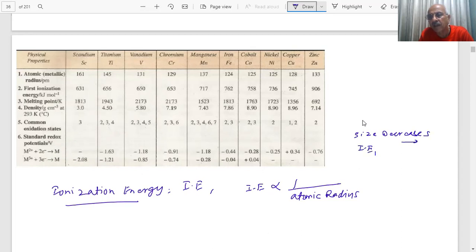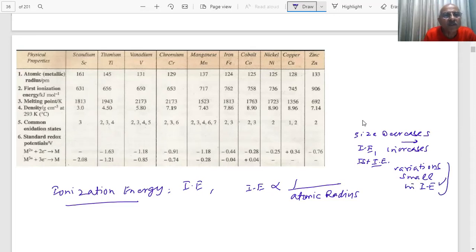What we are saying is, size decreases, first ionization, and first means removal of the first electron, increases. But since there is a variation in the size, there are small variations in ionization in the case of the transition elements.